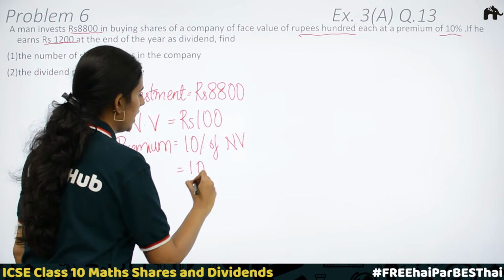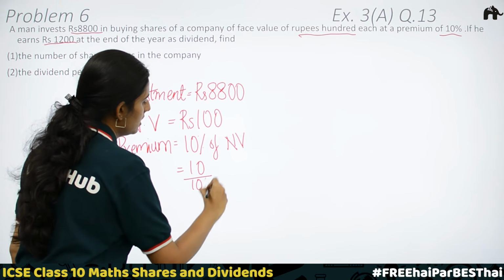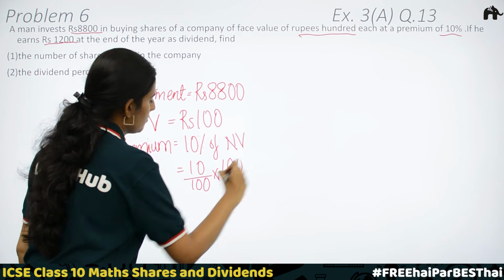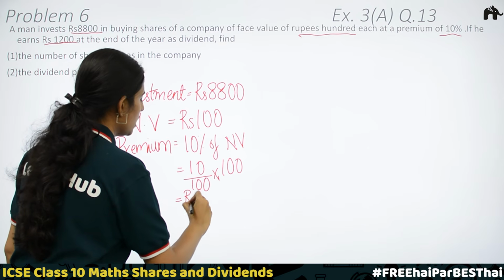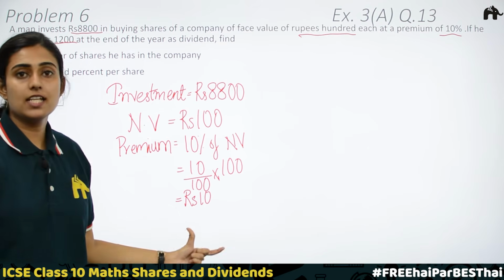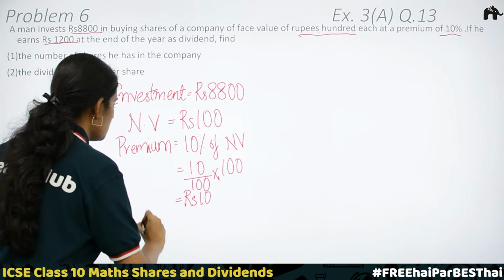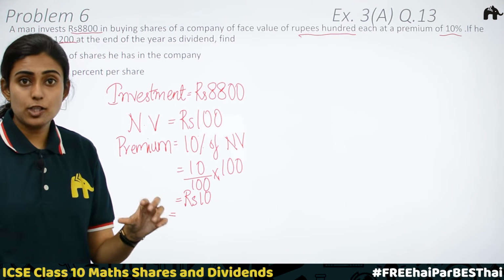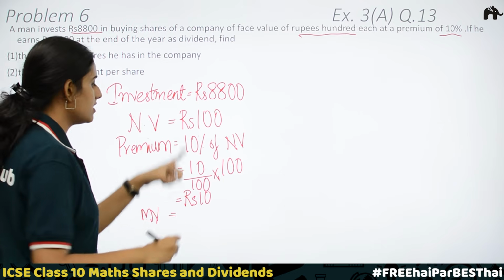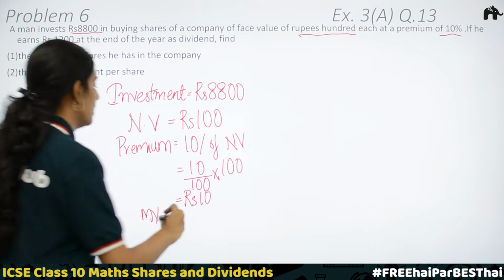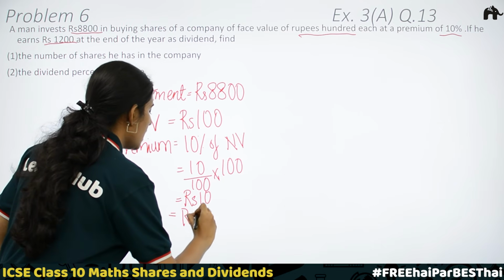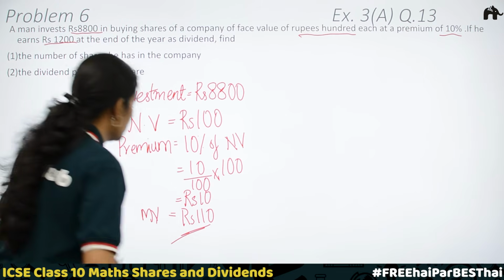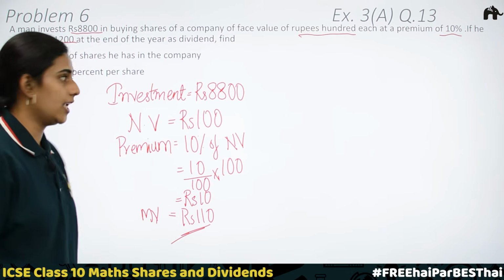That is 10 by 100 into 100, equal to rupees 10. Rupees 10 is our premium. Now what is the market value? Yes, nominal value plus premium: 100 plus rupees 10, rupees 110. We got the market value.